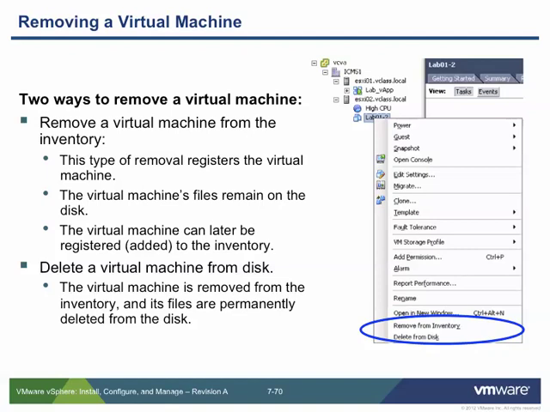You'll notice on the screen right now there's actually a typo in this slide. It says this type of removal registers the virtual machine. That should be unregisters. So it unregisters it from the environment, but the virtual machine files still remain on disk. And you could just browse the datastore and re-add those to inventory, or re-register them, at a later date without affecting the machine. You just re-register them, power the machine back on, and you can be off and running again.